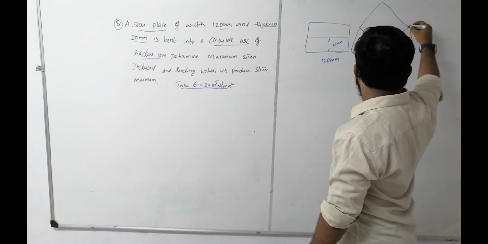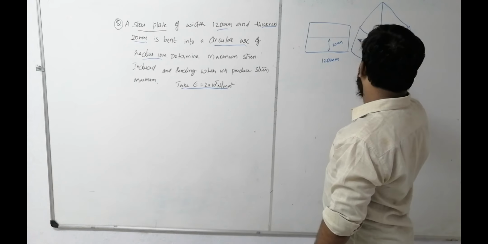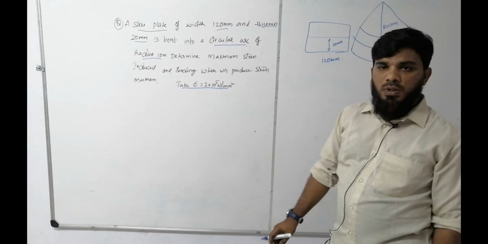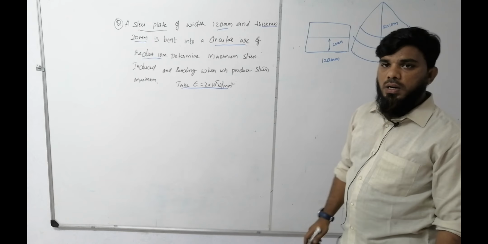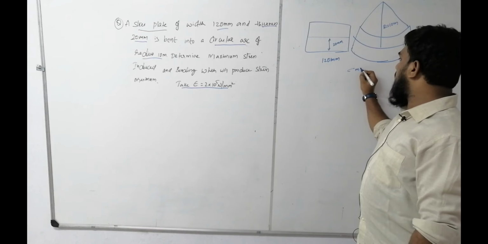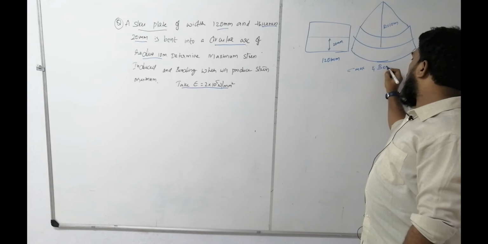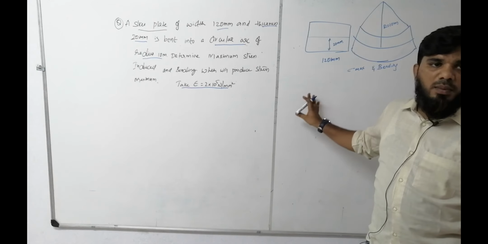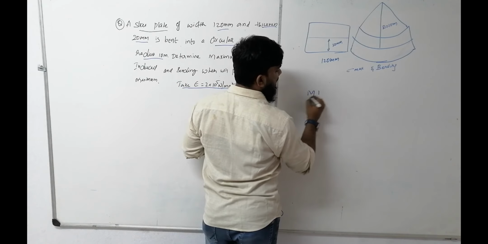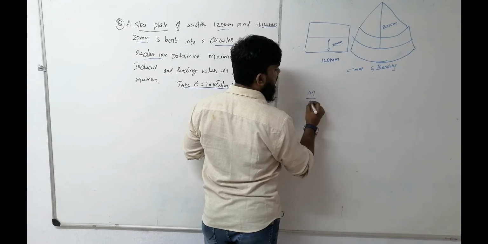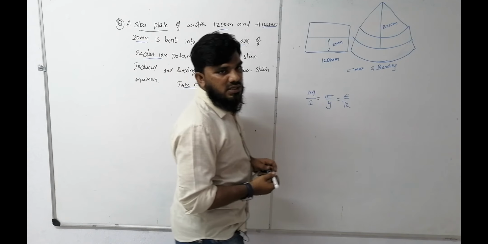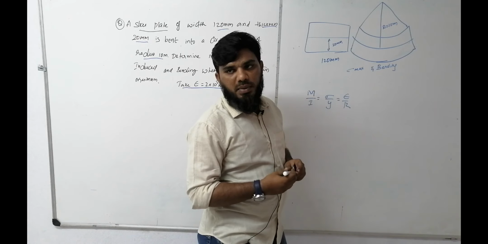So it is creating an arc of radius. What is the radius given? 10 meters. So the data has been given like this. So they are asking us to find sigma max and bending moment. Whenever you see this kind of problem, the first thing you have to write is the relationship. What is the relationship we have? M by I is equal to sigma by y is equal to E by R.